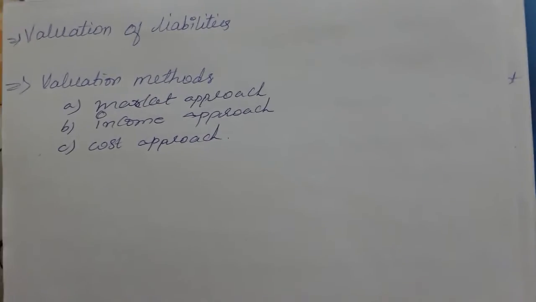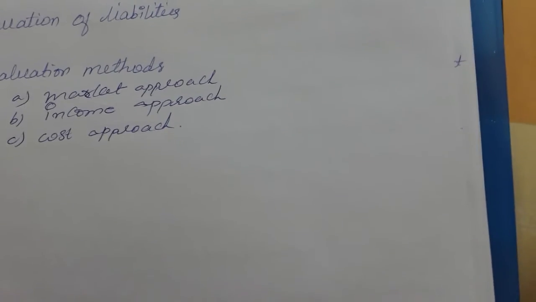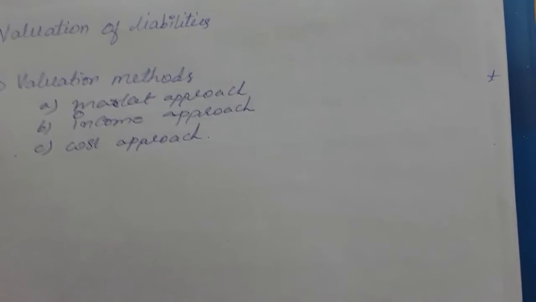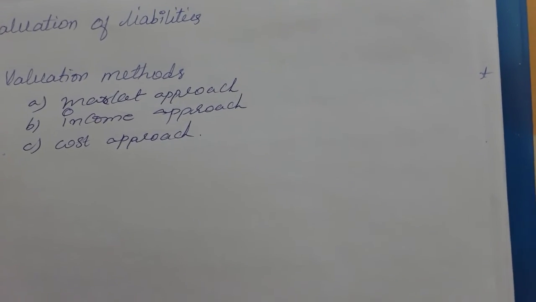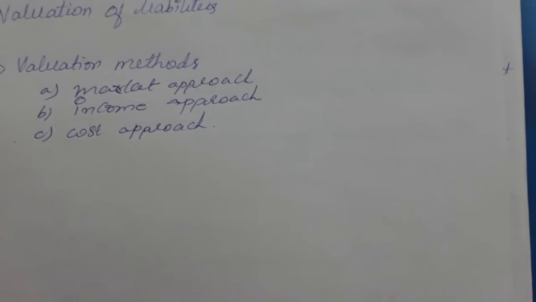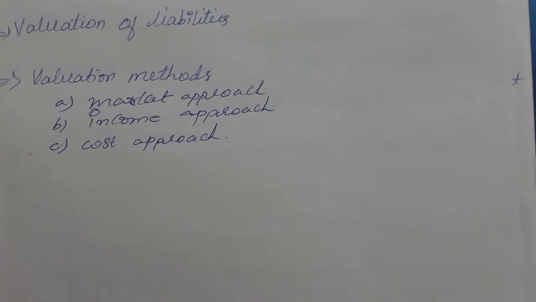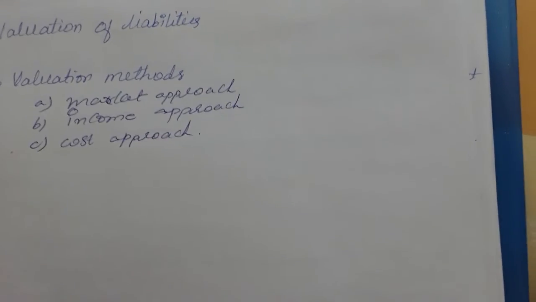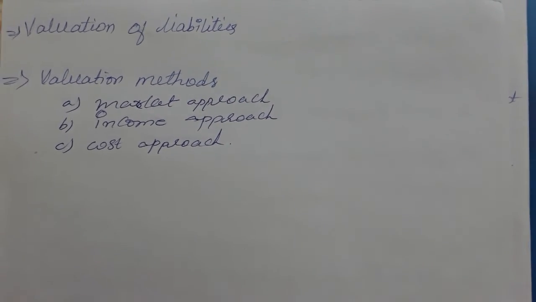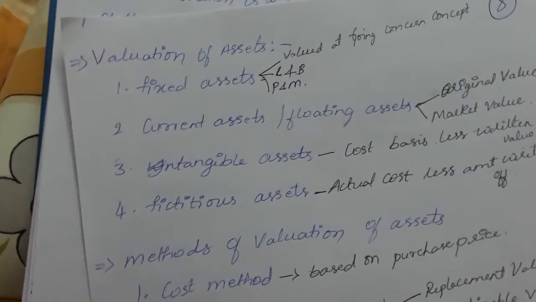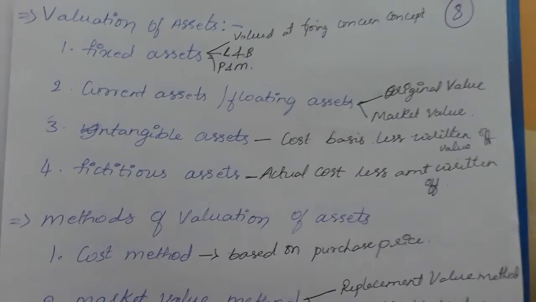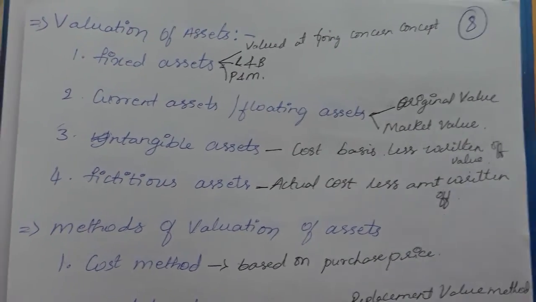So here there are three methods for valuing these liabilities. One is the market price, or the present price at the present interest rate that is to be given. Then the income approach: according to the income of the company, the interest or dividends will be paid. Next is the cost approach: according to the cost, whatever interest is due to creditors will be paid according to the cost method. So these are the methods for valuation of assets and valuation of liabilities. Thank you.